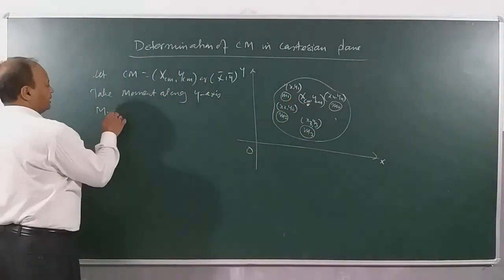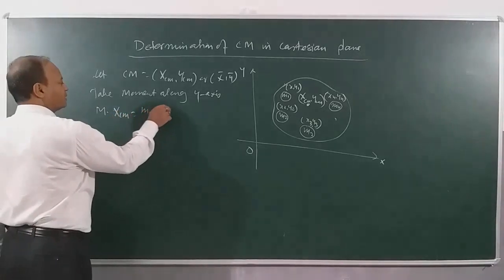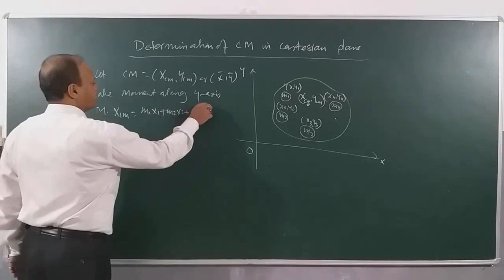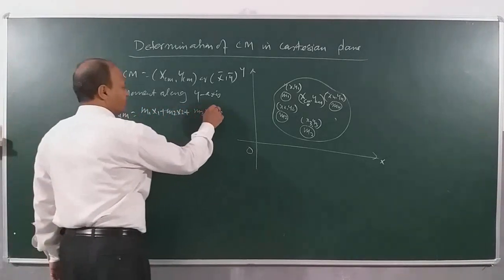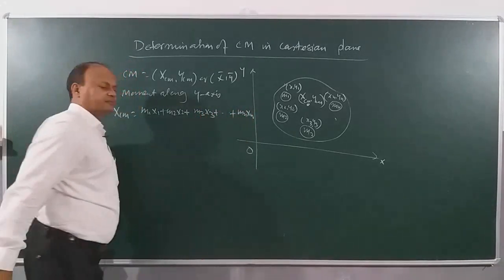So it will be M xcm equal to m1 x1 plus m2 x2, similarly m3 x3, and last will be mn xn.